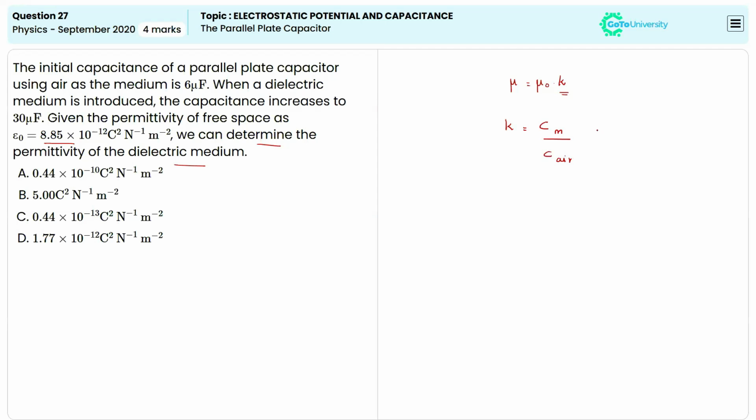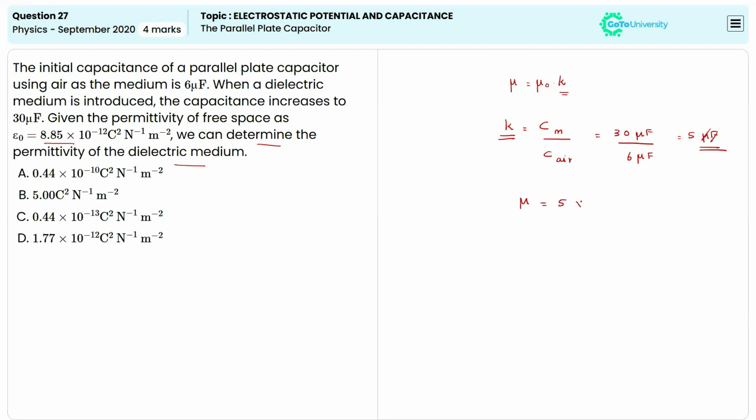The value of C medium is given as 30 microfarad, and the capacitance value in the air is given as 6 microfarad, right? When we are solving this, it will be equal to 5 microfarad, or else we can say it will be equal to only 5. Make sure that you don't write the unit because it is a dielectric constant, it will not have a unit, right? So now we have a value of dielectric constant, so we can write the value of mu will be